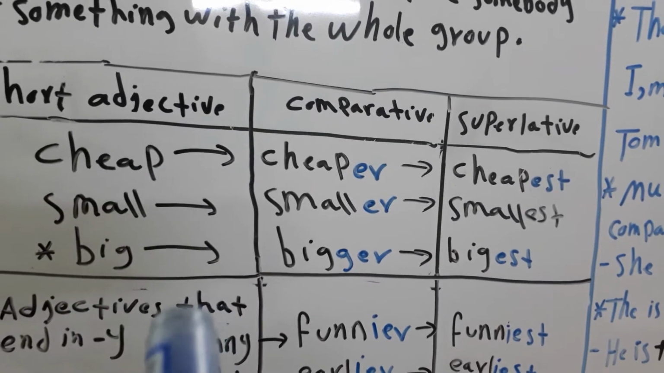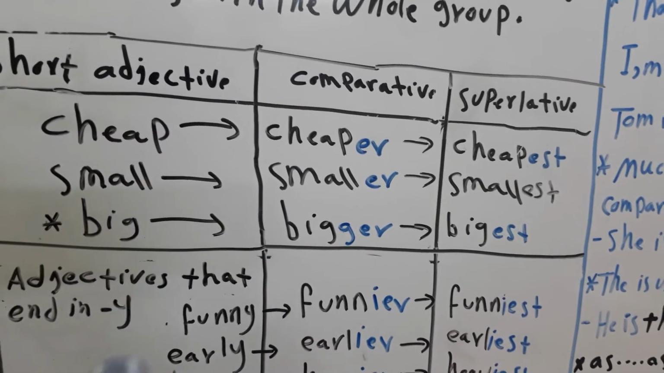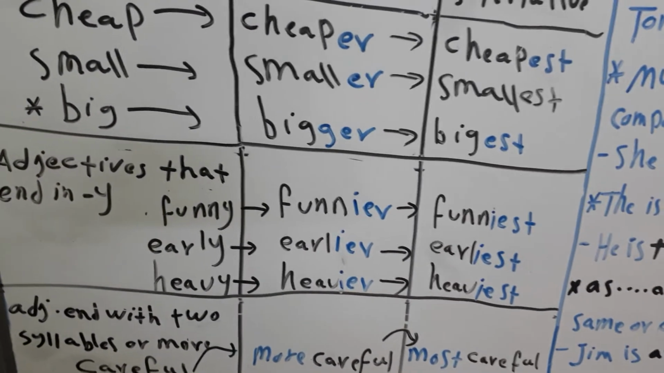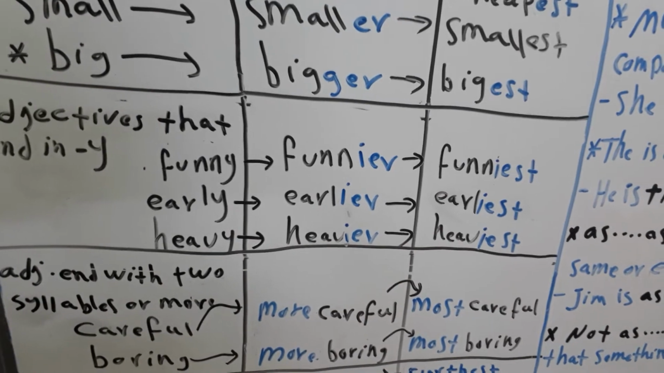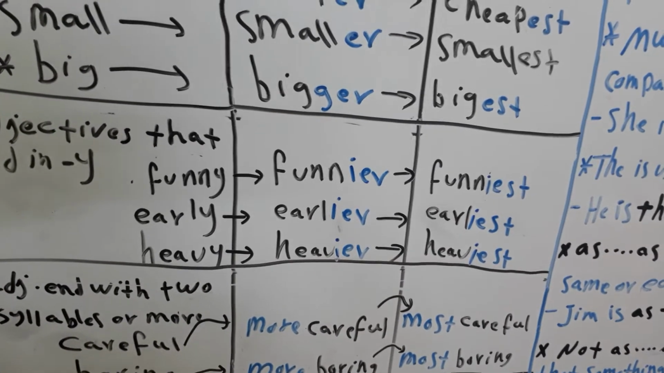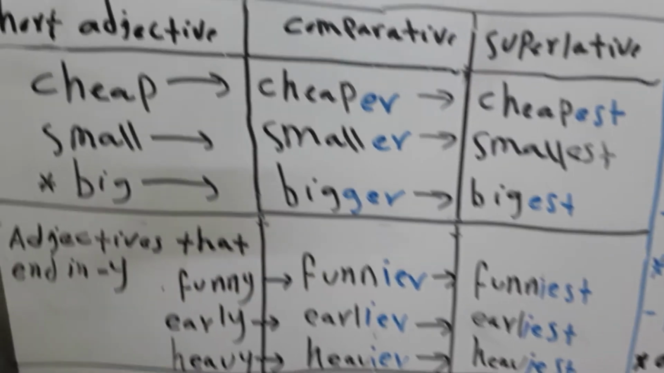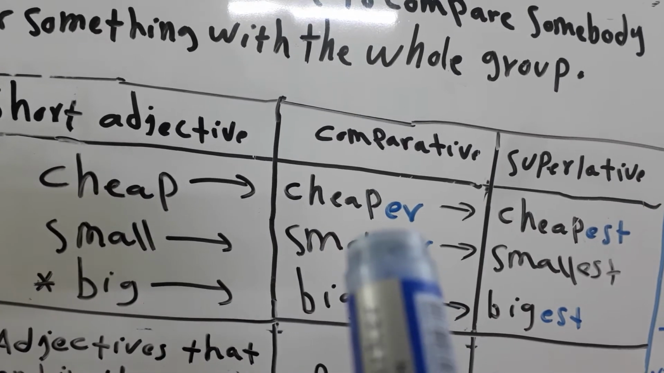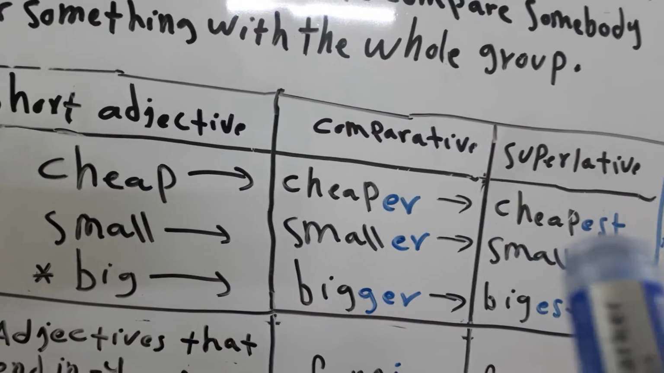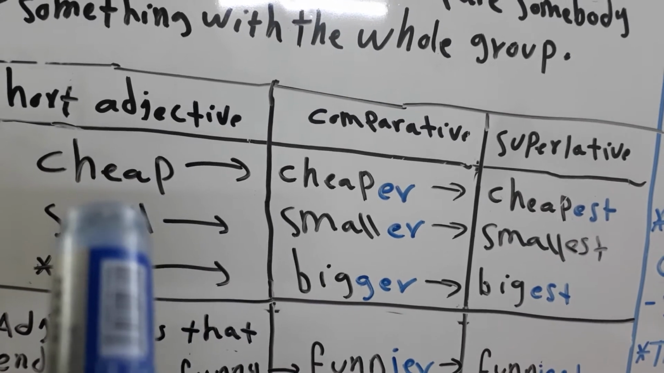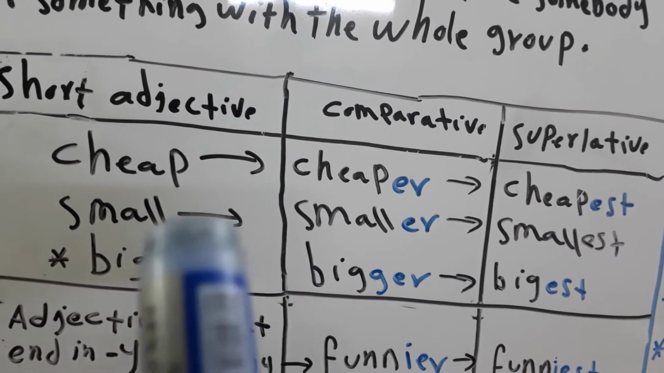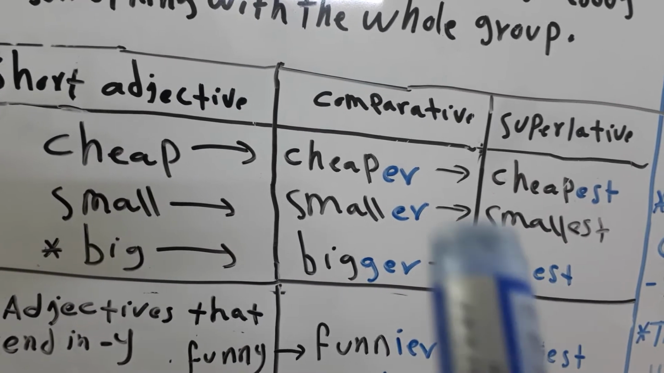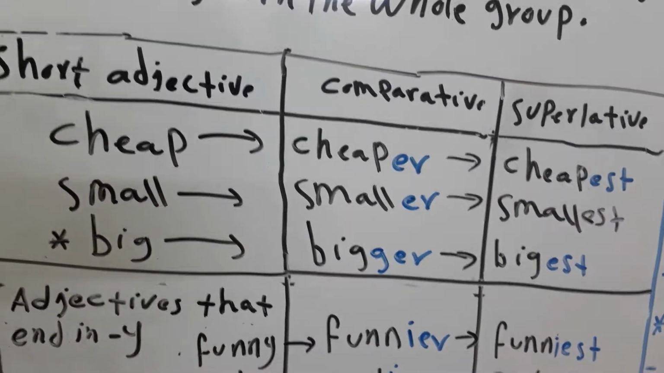Here I have some notes for when we use short adjectives, adjectives that end in y, adjectives with two syllables or more, or irregular adjectives, and so on. If I have a short adjective, in the comparative I should add er, and in the superlative I should add est. For example, cheap, cheaper, cheapest. Small, smaller, smallest. Big, bigger, biggest. Here is the comparative and here is the superlative.